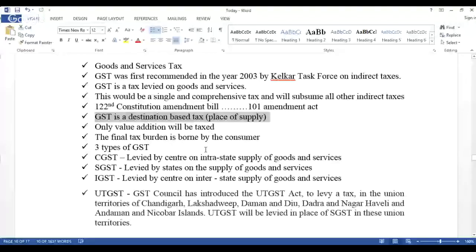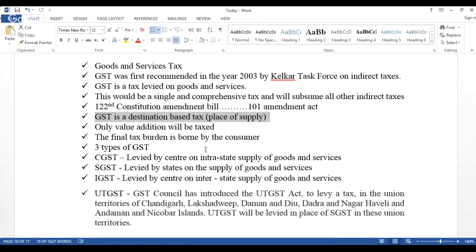Now kindly have a look at this. Kindly see here, GST is really a typical one. It takes some time to understand. Whatever notes, whatever points you are looking at on the screen now, this is already shared with you in the earlier months. Okay, so kindly read that. Right. So only value addition will be taxed. The final tax burden is borne by the consumer.